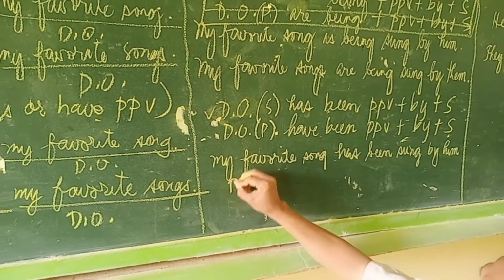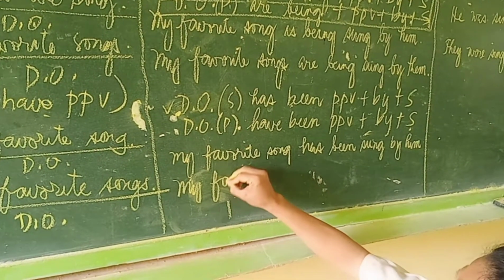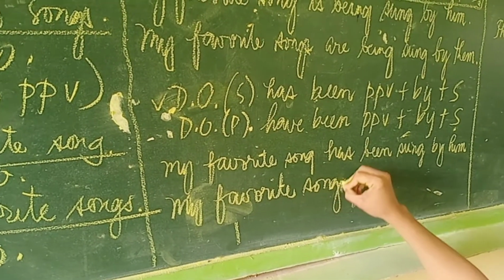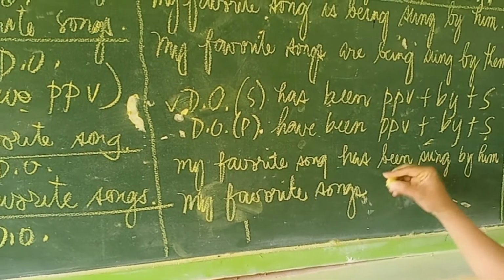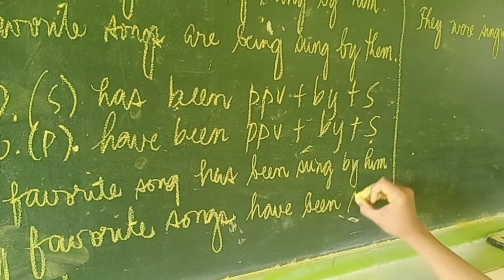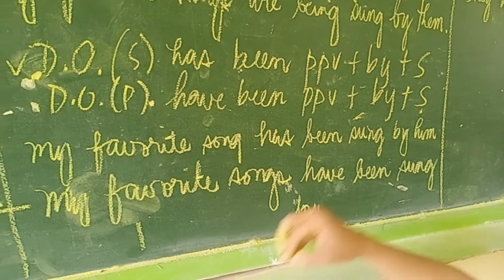So we have my favorite songs, plural. Therefore, have been, plus the past participle of sing: have been sung by them.